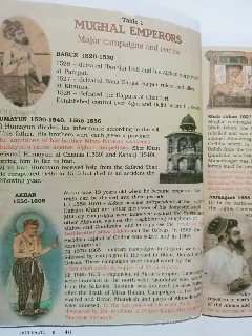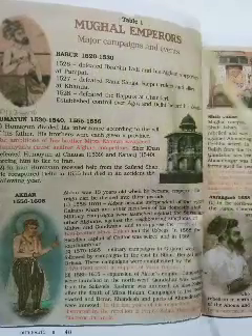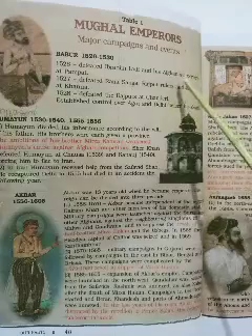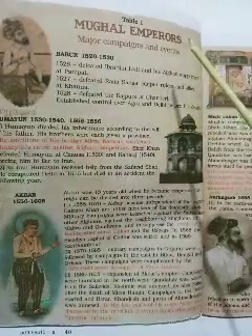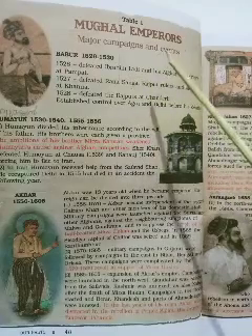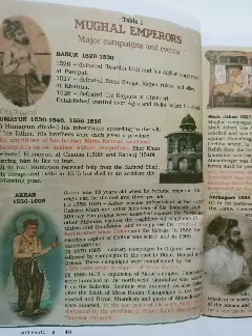Babur's period was 1526 to 1530. In 1526 he defeated Ibrahim Lodi and his Afghan supporters at Panipat. That is why this war is known as the first Battle of Panipat, 1526.